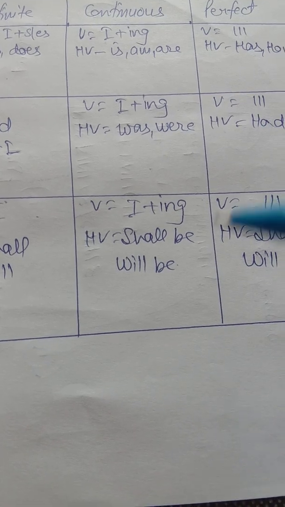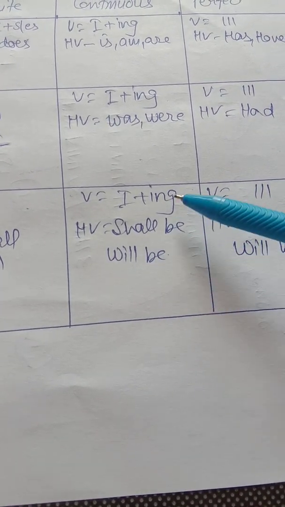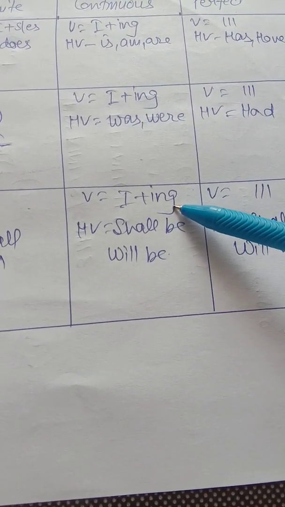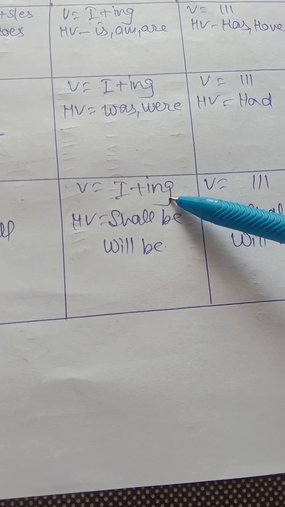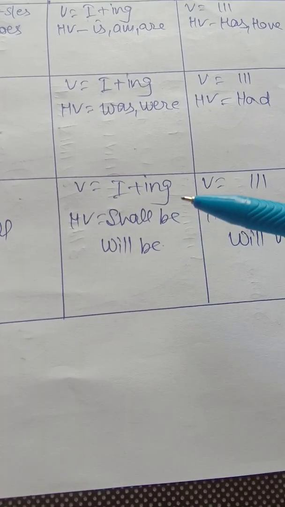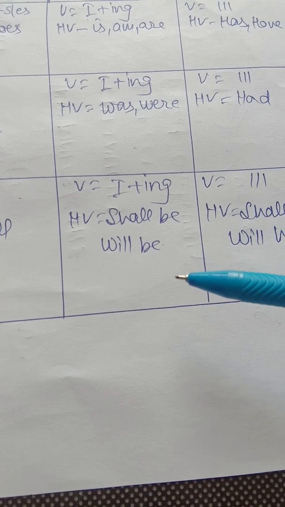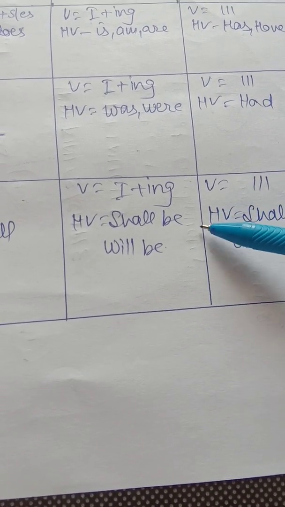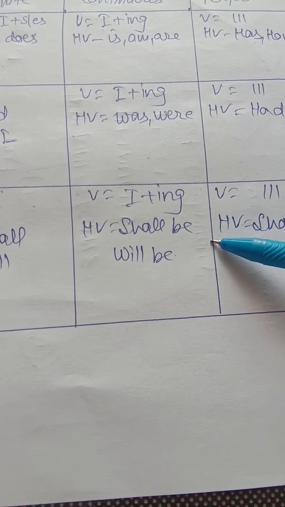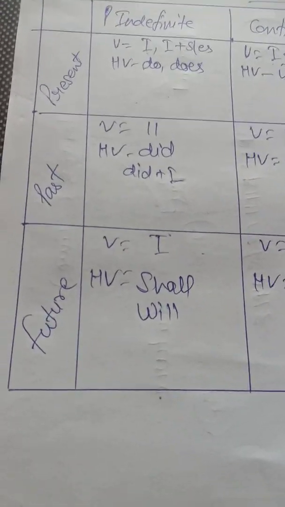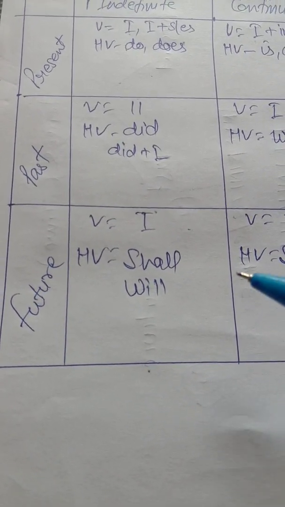In the same way, if there is shall be, will be plus first form plus ing, for example, I shall be playing cricket, he will be playing cricket. So if there is use of shall be and will be plus first form plus ing, future continuous tense is used. In future indefinite there is shall, will plus first form.